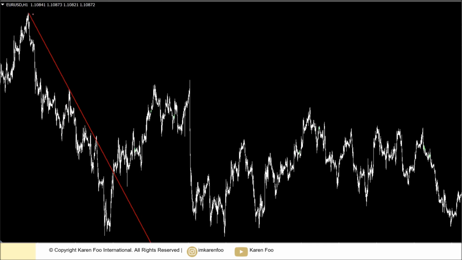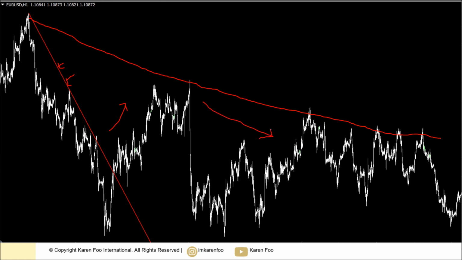So let me give you one example. You can see this trend line over here. Is this considered steep or not very steep? If I draw another one over here based on these few points, now you can tell. Okay, I know it's not straight, but which one is more steep? Definitely the first one, this one. Okay, so you can see price broke this trend line in H1 and it went up for a while. It didn't start an uptrend, and then it continued going on a downtrend move. So you can say that this is just a temporary retracement or a very short bullish trend.